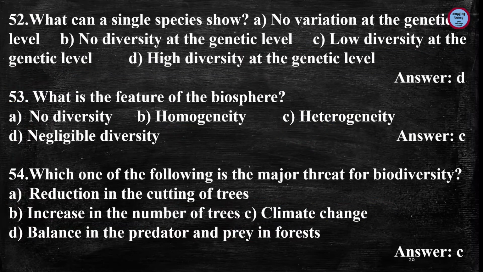Next is, what can a single species show? First is, no variation at genetic level, no diversity at genetic level, low diversity at the genetic level and high diversity at the genetic level. And the answer D is correct, because a single species can show high diversity at genetic level, because genetic diversity, as you know, is most important among various levels of biodiversity, and high diversity can be seen even in a single species.